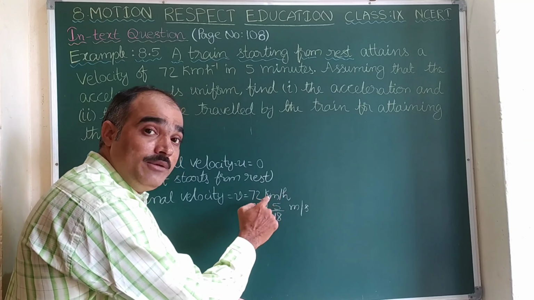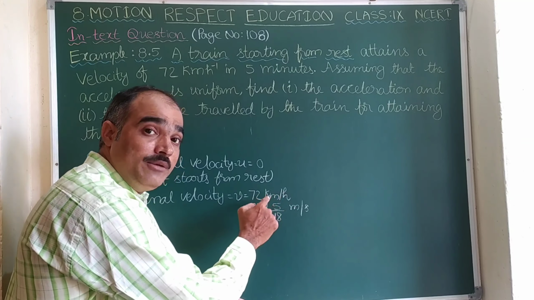So let us substitute the values in this formula. We have v is equal to u plus at. Let us substitute the known values: v is 20, equal to u is 0, plus a, that is what we should find, into t, which is 300 seconds. So 0 plus a into 300 is 300a.